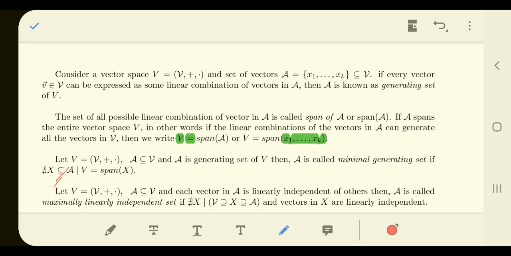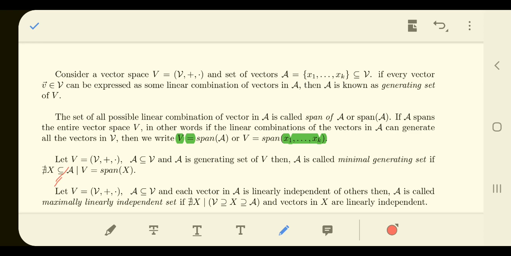So this is called a generating set. Then another term is maximally linearly independent. What does it mean? It means we want to add more and more vectors, but they should all be linearly independent of each other. So there should not be a superset of that set which is linearly independent.